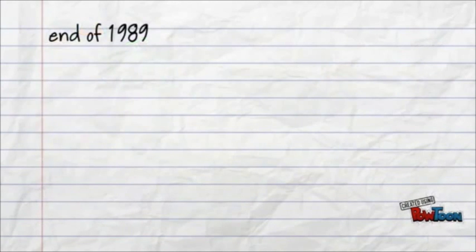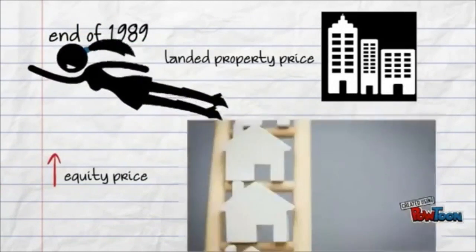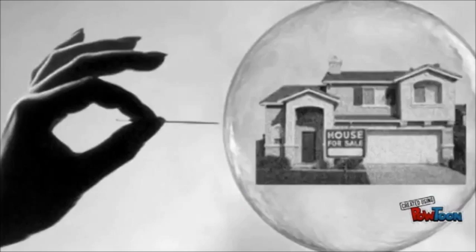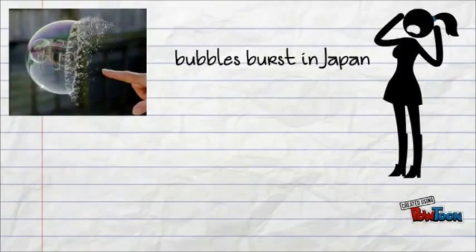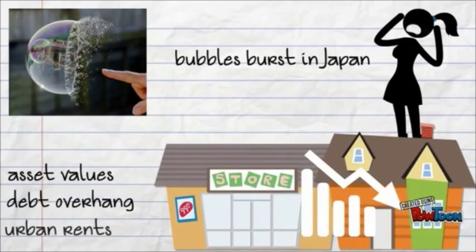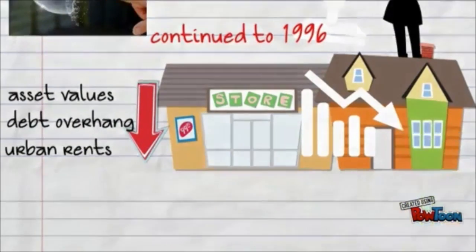By the end of 1989, there was an escalation in land property prices and a rapid increase in equity prices from 1987 to 1989, which were indicators of the bubble economy. Eventually, the asset bubbles burst in Japan with a decrease in asset value, a debt overhang, and significant decreases in urban rents in some cities, and this effect continued to 1996.